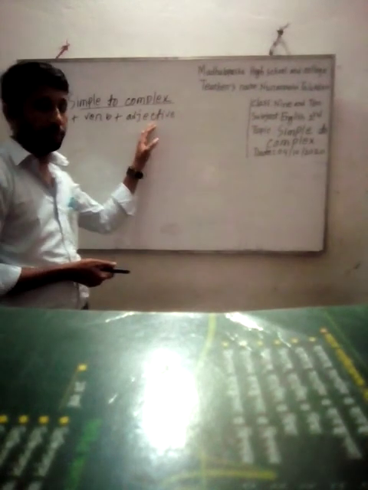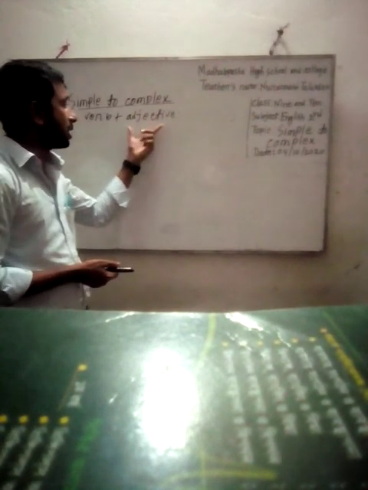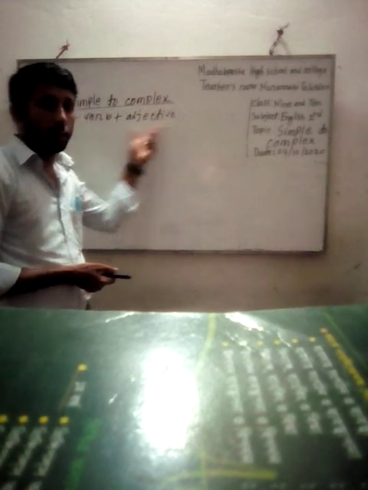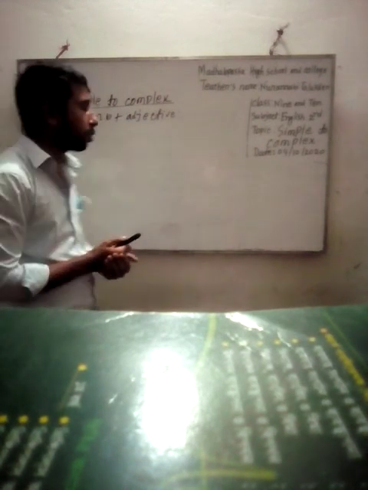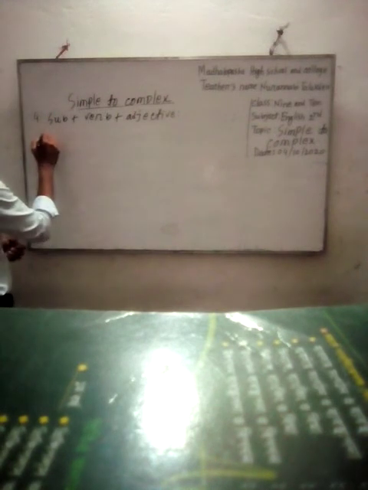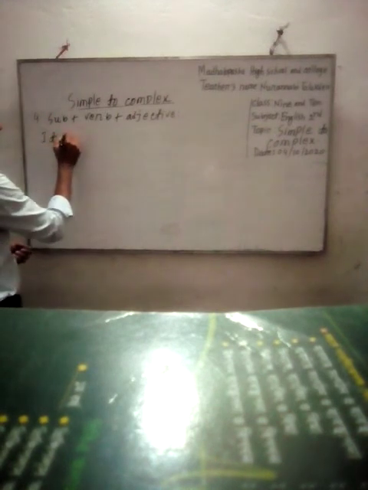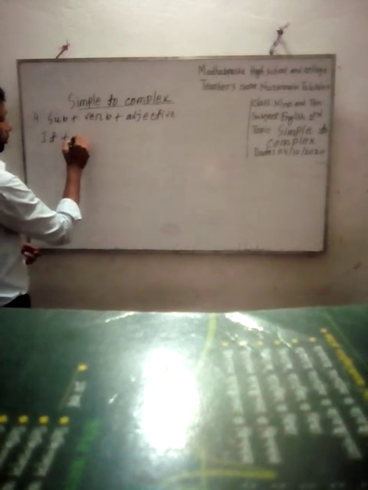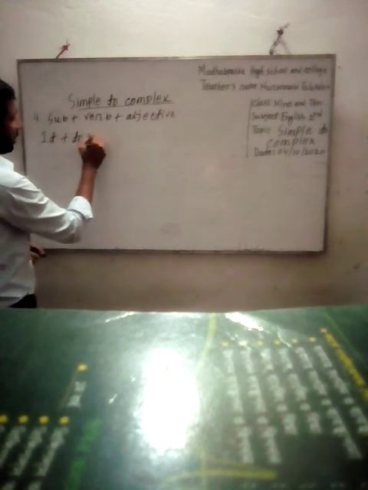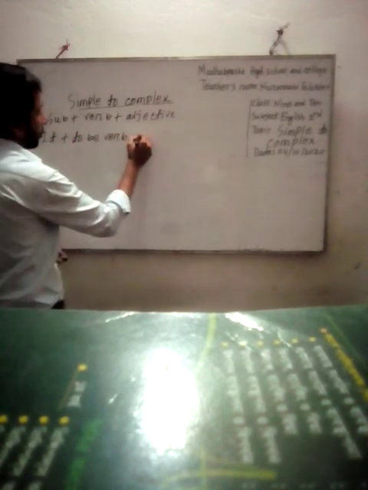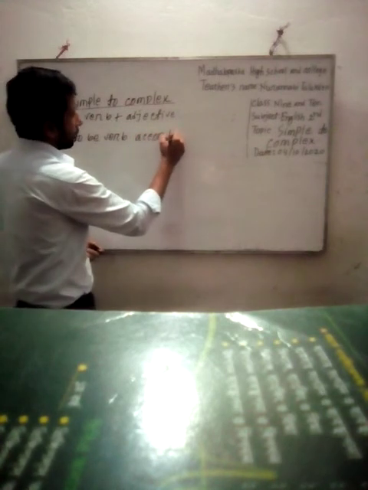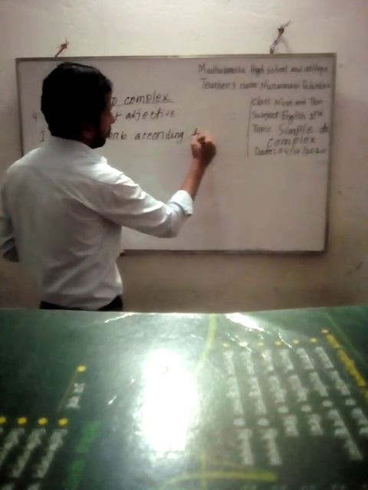If we find any sentence with subject, verb, adjective, and the adjective in the object modifies the subject, then how can we change it into complex? Then the structure will be: it plus to be verb according to tense.